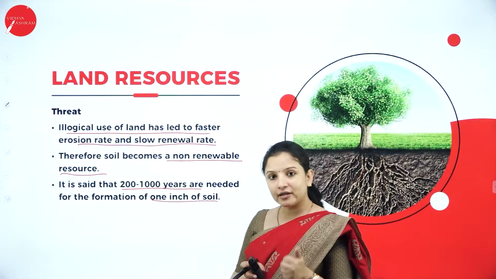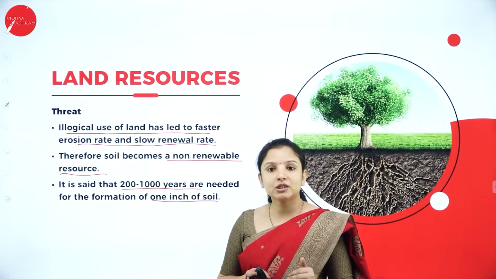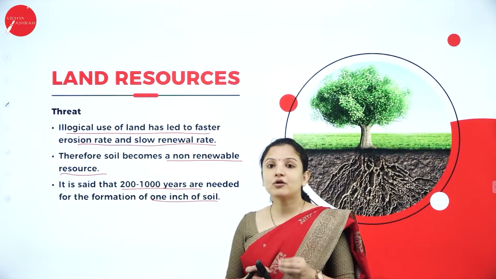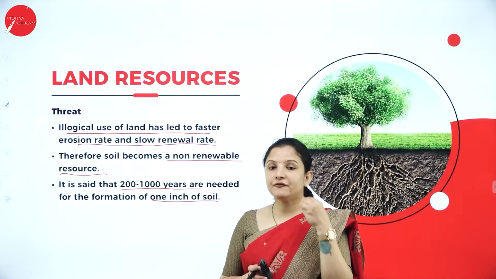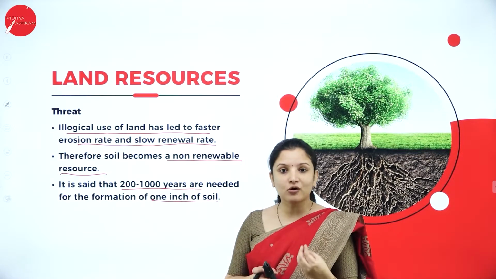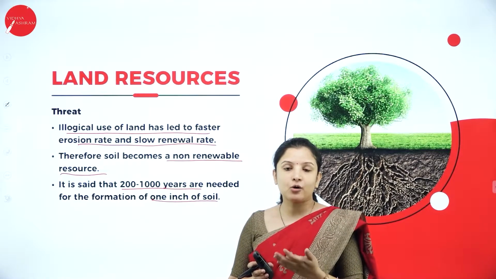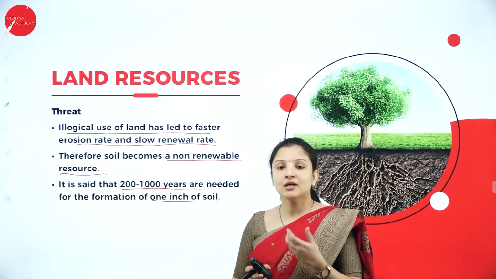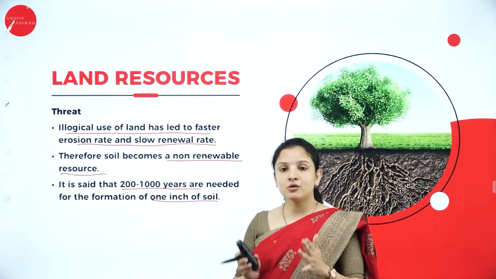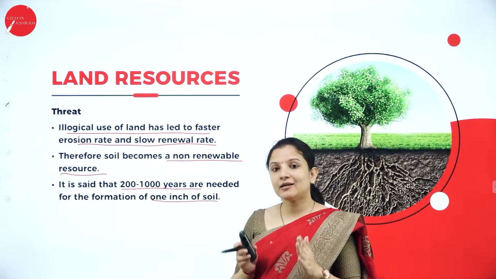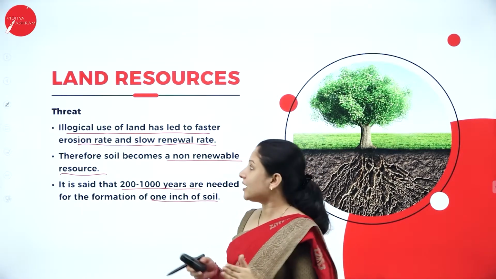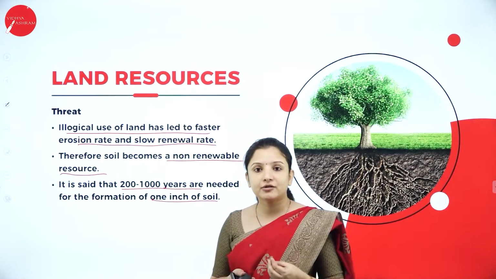Imagine if soil erodes, the fertility of the soil will be lost. You cannot grow anything properly. If you can't grow agricultural products properly, then how can you feed the country? How can you feed the growing population? It's not possible, right? So we need to make careful use of the land. Now you can ask me, how can we actually safeguard the land resources?